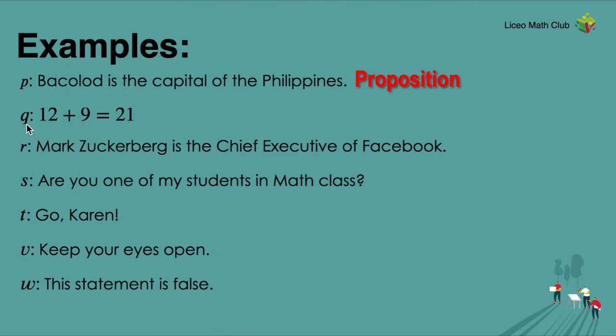Letter Q. Q means 12 plus 9 equals 21. Okay, so 12 plus 9 equals 21. So it's a statement. It stands for Q. Is it declarative? Well, this is a mathematical sentence, and indeed it's declarative. It states that 12 plus 9 equals 21. Is it either true or false? Yes, it's true because 12 plus 9 is indeed 21. So therefore, this is a proposition.